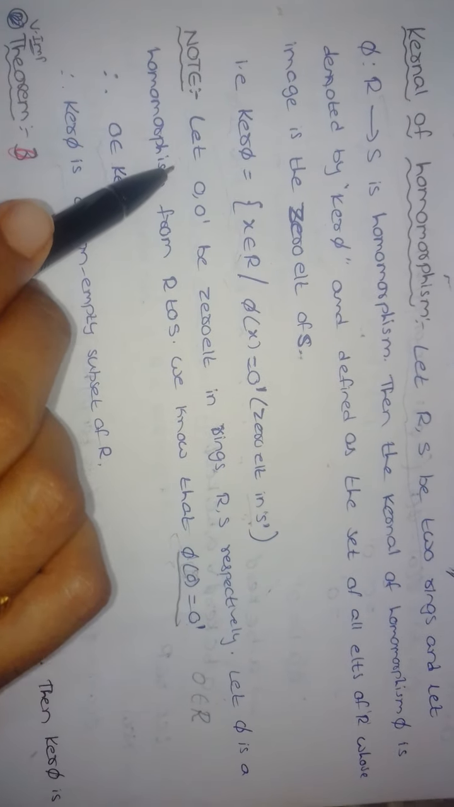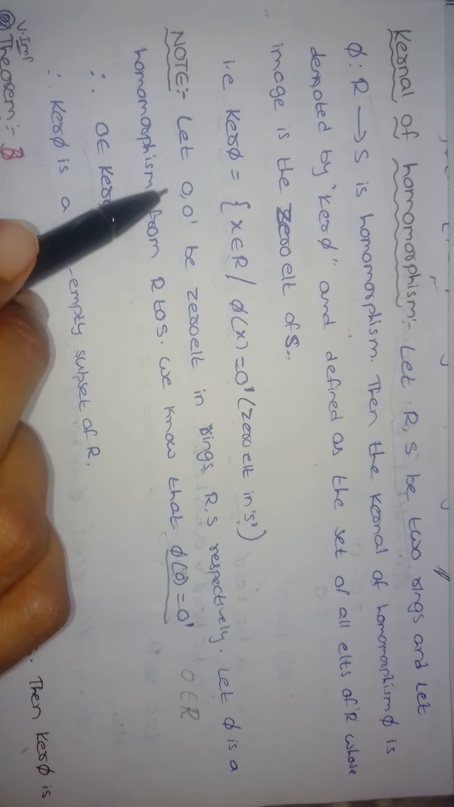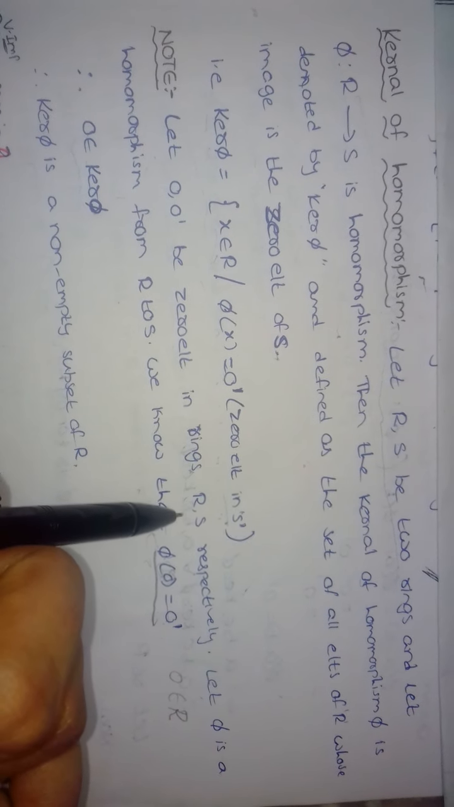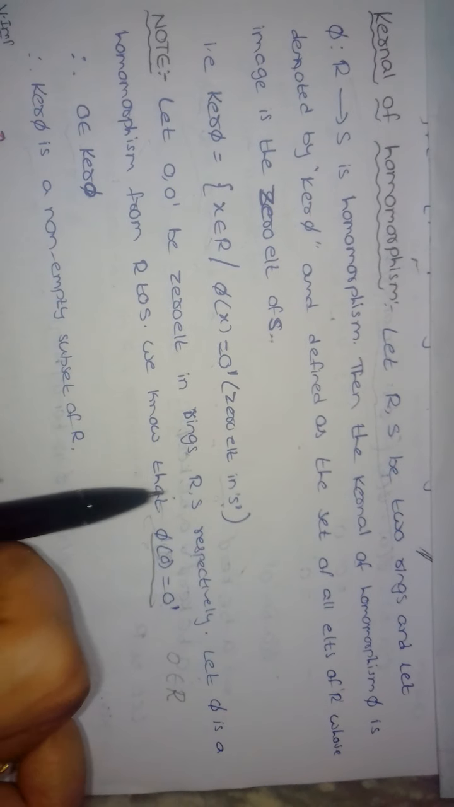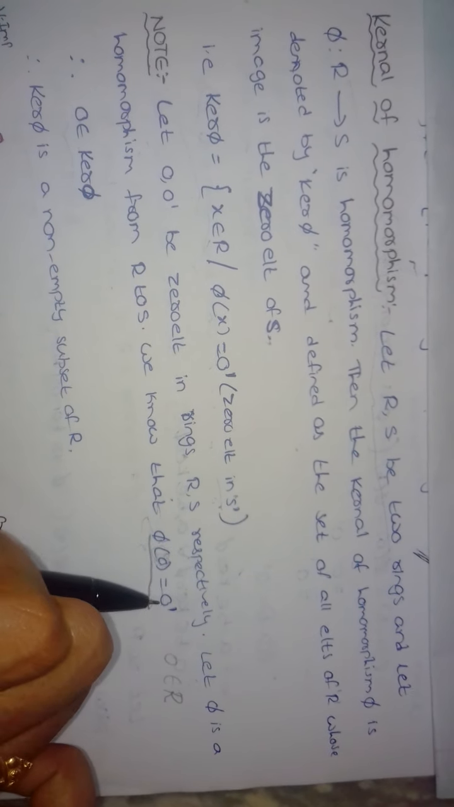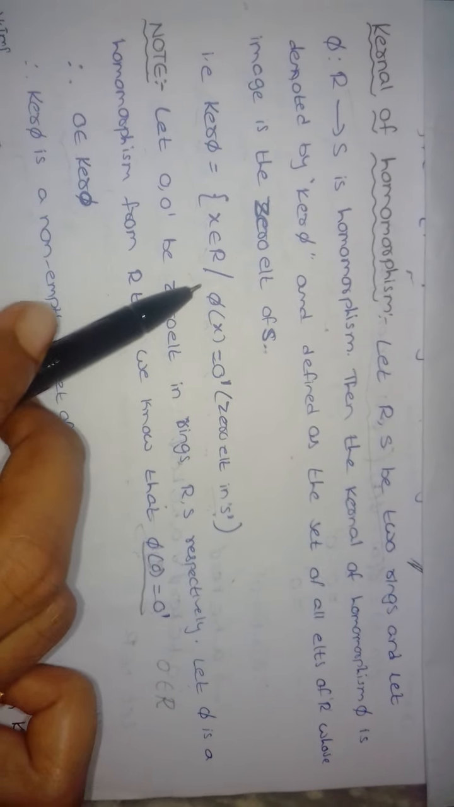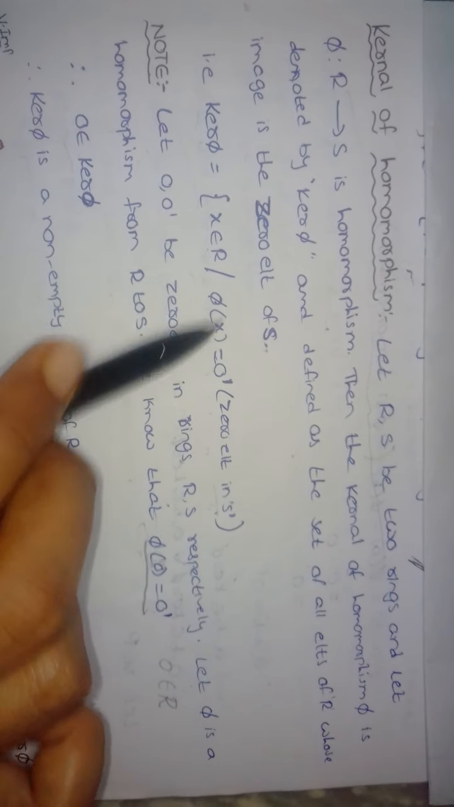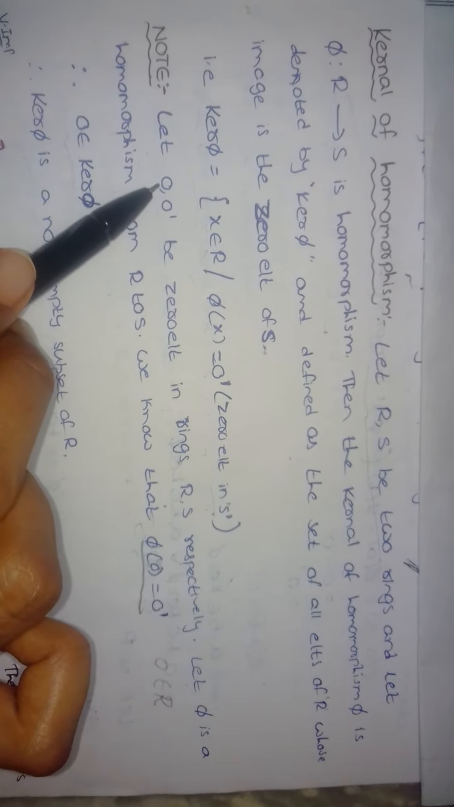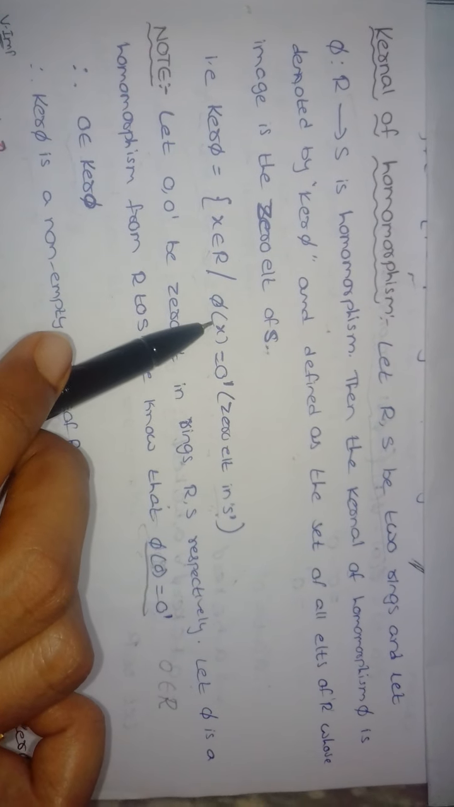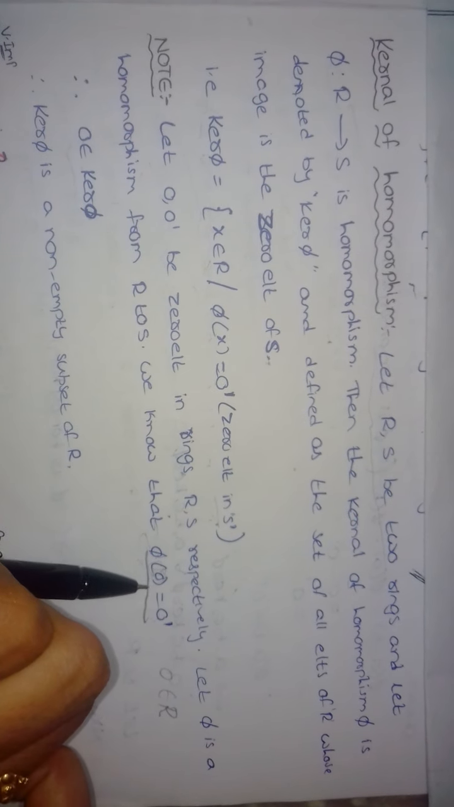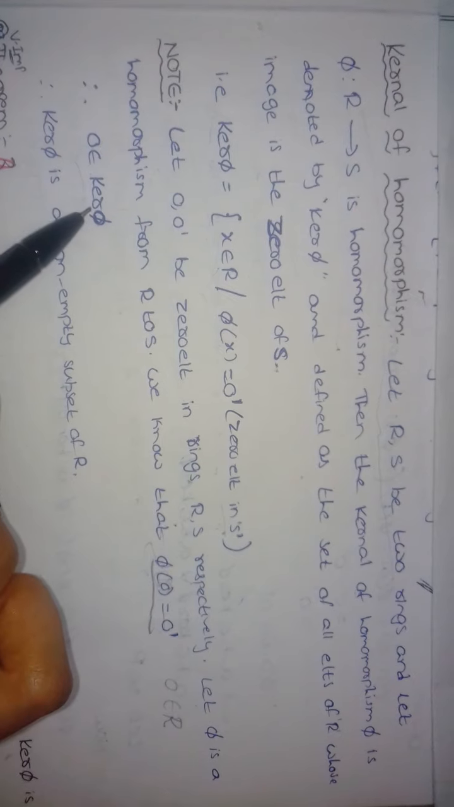Now note that here 0 and 0' are the zero elements in R and S respectively. Then pi of 0 equals 0'. Compare this with the definition: x belongs to R, here 0 belongs to R. Then we get pi of 0 equals 0', which means 0 belongs to the kernel pi, and we can say the kernel pi is a non-empty subset of R.